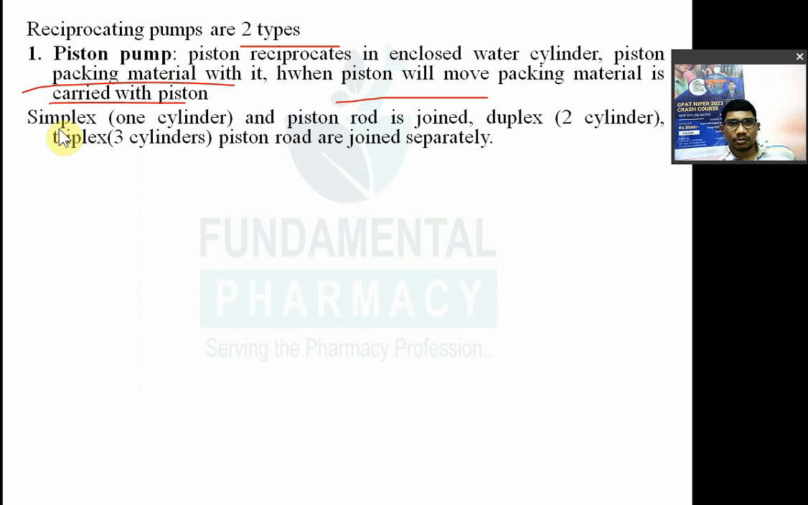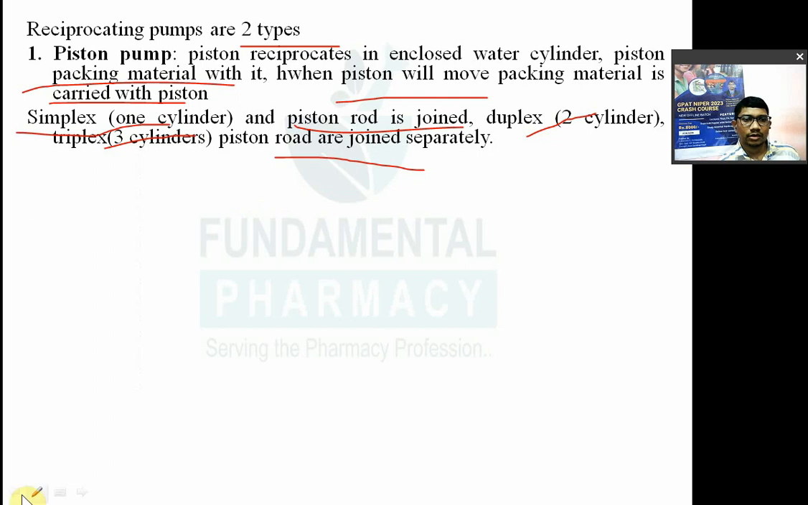So there are different types of piston pumps. Simplex means having one cylinder. Okay, simplex means a pump having one water cylinder having piston, and piston rod is joined with it. Duplex means two water cylinders, where triplex means three water cylinders. Piston rods are joined separately. Duplex है तो दो piston रहेगा उसमें अलग अलग joined separately. Triplex है मतलब तीन water cylinder उसमें तीन piston, they are joined separately.